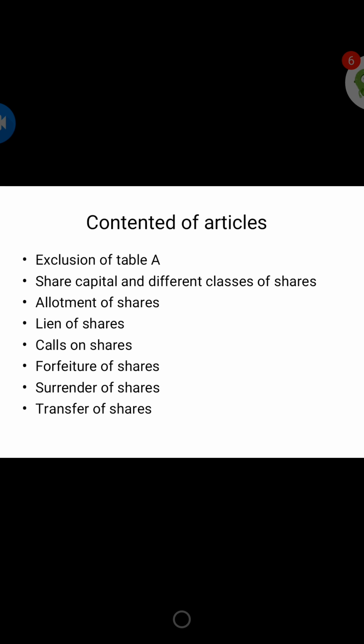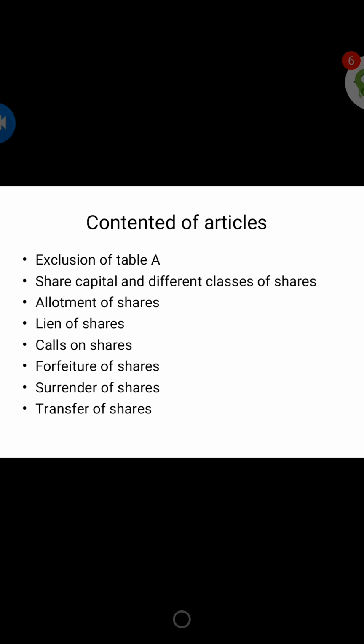So articles generally have some relating matters. One thing, if you are having your own articles, you will not be having Table A. So it says exclusion of Table A. Table A, as I have told you earlier, is a model set of 99 articles given at the end of the Companies Act. Who can have it? Only a public company limited by shares. The private company, unlimited company, and company limited by guarantee should prepare their own articles. So, exclusion of